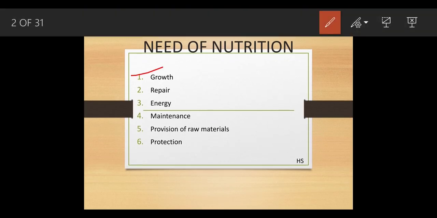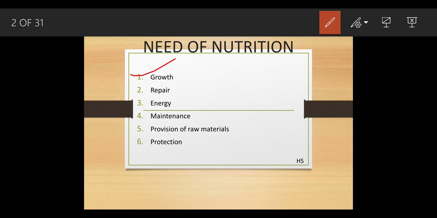It helps in growth, repair, energy, maintenance, provision of raw materials and protection. First I'm going to discuss the growth part. What does that mean? When you were a baby, your mom used to feed you a lot.